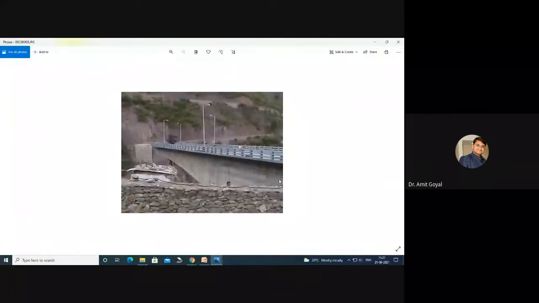One place in J&K is called Bandipura, right? This is the bridge. The beauty of that bridge was that half of the bridge was constructed out of steel, and half of the bridge was constructed out of concrete.